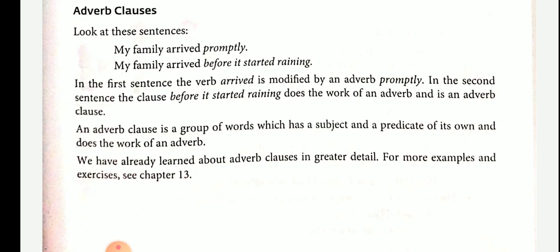The conjunctions we use are the following: though, although, even though, whereas, while, etc.